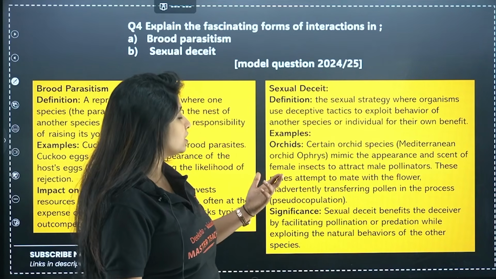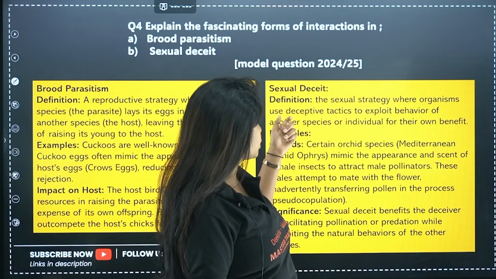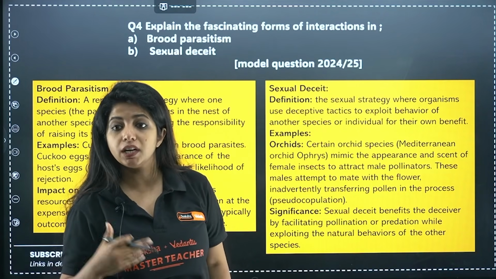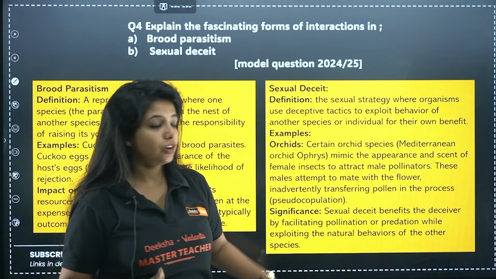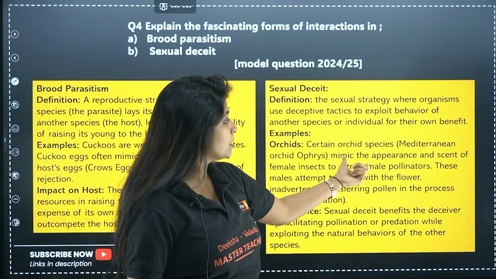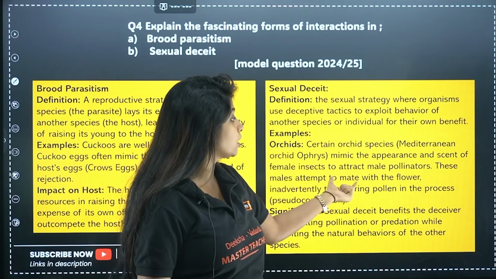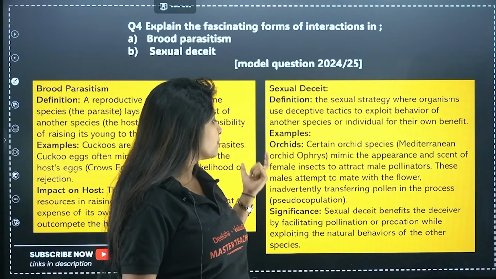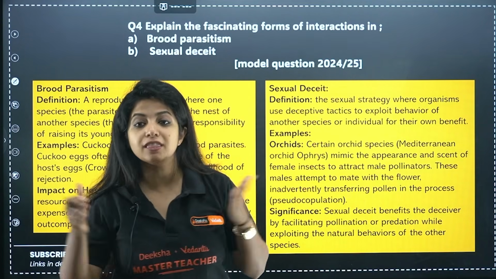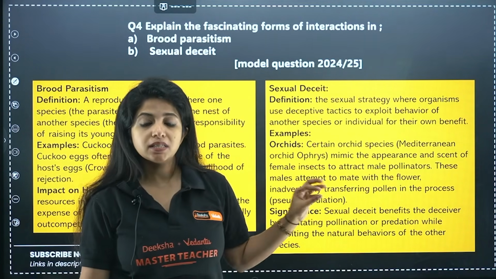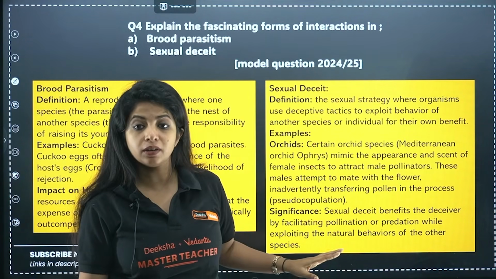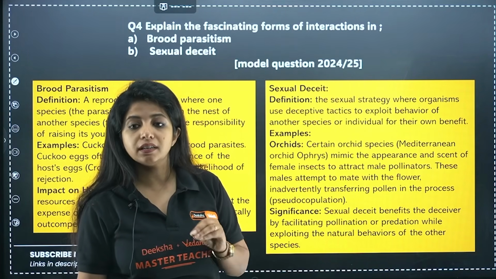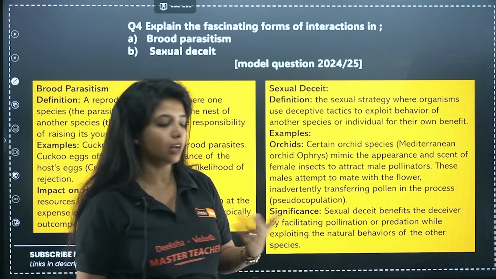Now, sexual deceit. Definition: the sexual strategy where organisms use deceptive tactics to exploit the behavior of another species or individual for their own benefit. Now, Mediterranean orchid mimics the appearance and scent of the female insect to attract the male pollinators. The males attempt to mate with the flower, inadvertently transferring what? Pollen in this particular process. Significance: sexual deceit benefits the deceiver by facilitating pollination, or predation while exploiting the natural behaviors of the other species.